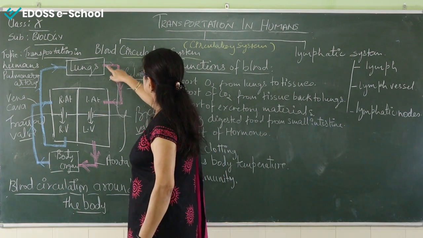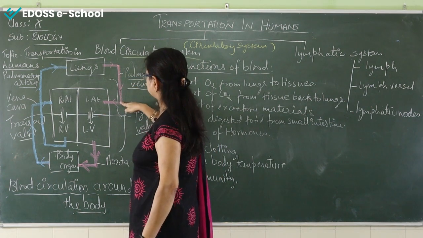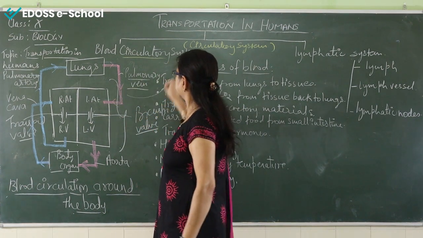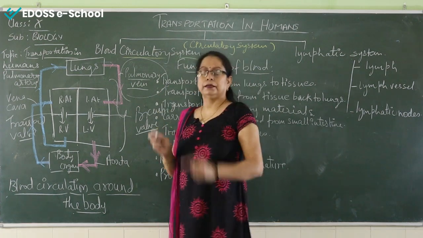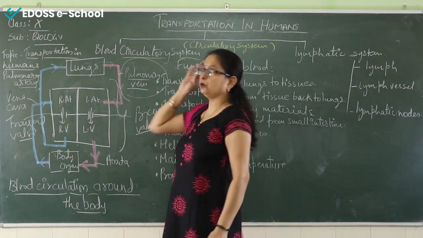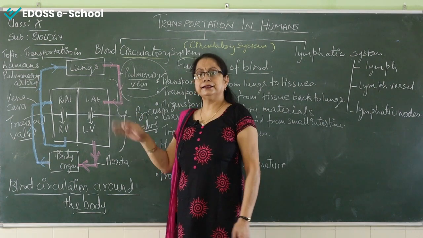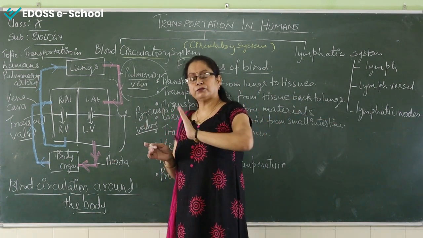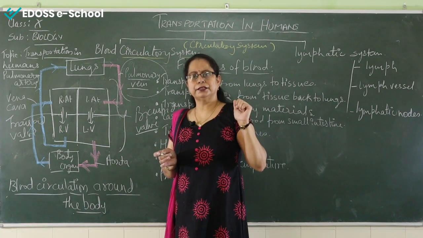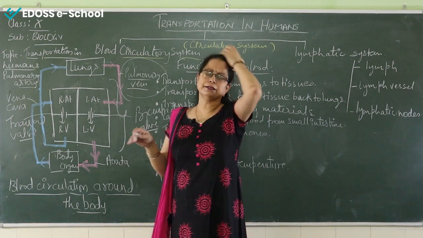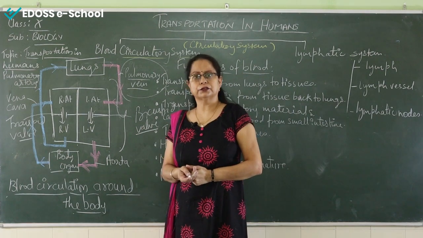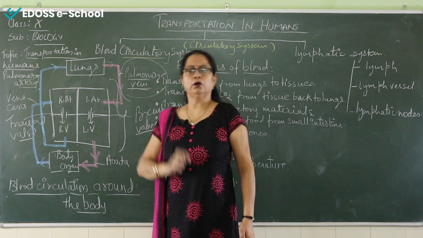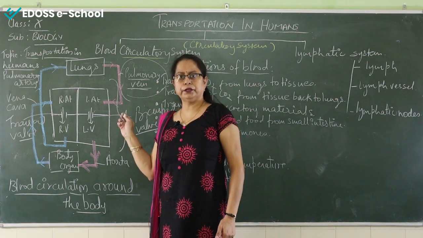And the vessel through which the oxygenated blood enters the left atrium is called the pulmonary vein. Remember, the pulmonary vein is the only vein in the body that carries oxygenated blood. The rest of the veins are responsible for carrying deoxygenated blood. I have told you earlier also, veins carry deoxygenated blood, but the pulmonary vein is the only vein that carries oxygenated blood. This is very important to remember.